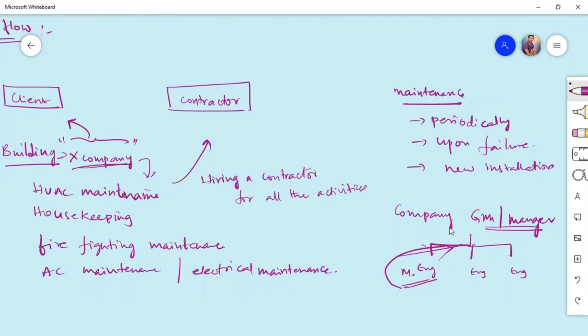So what happens here is when any equipment is due for maintenance, I'm just taking this building as an example of maintenance. Remember, if you are going into industry, there are many other activities that come into play. So this is just an example for your understanding. We will see how the work is initiated and what the workflow is.